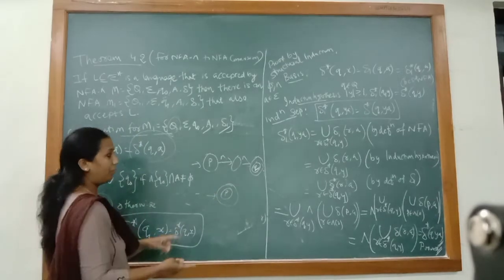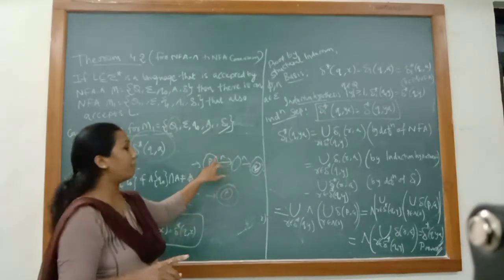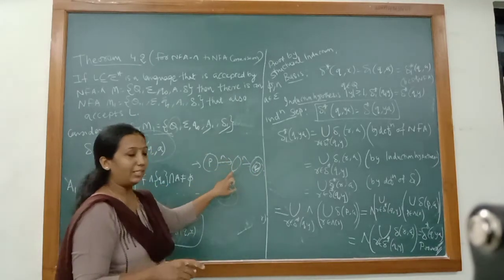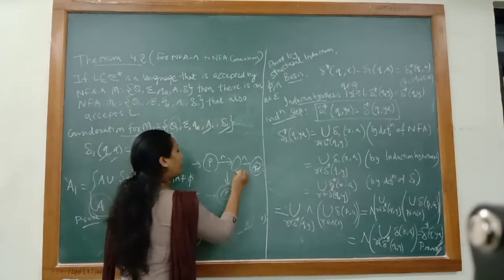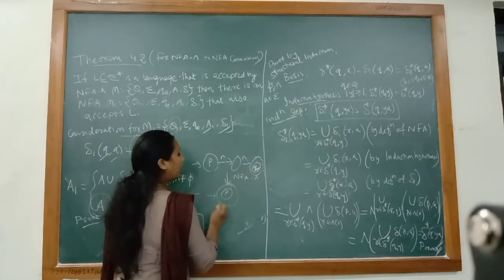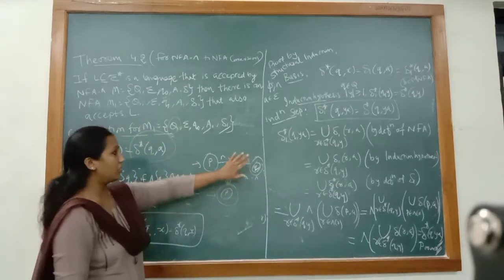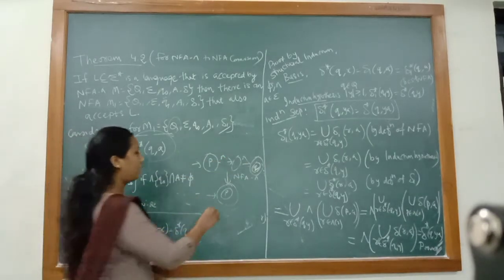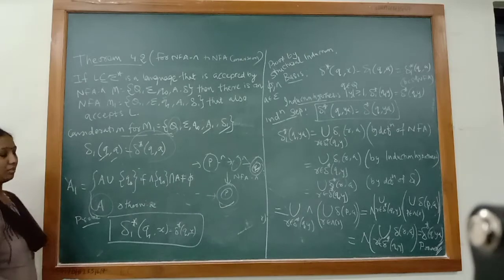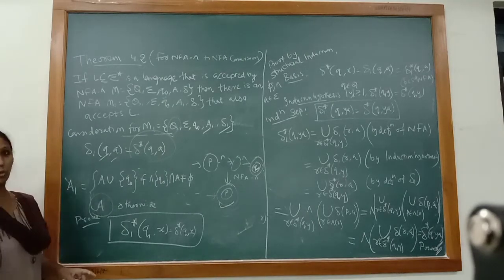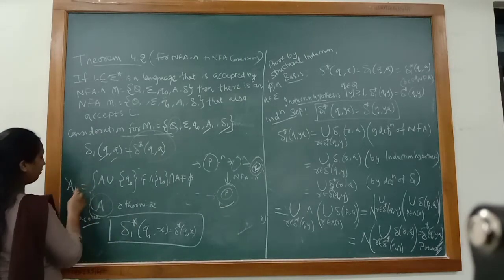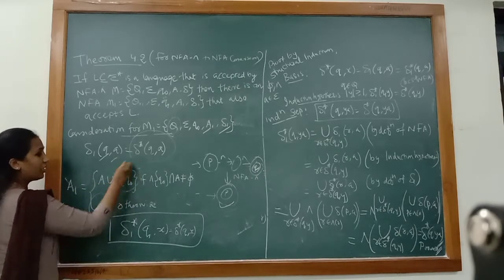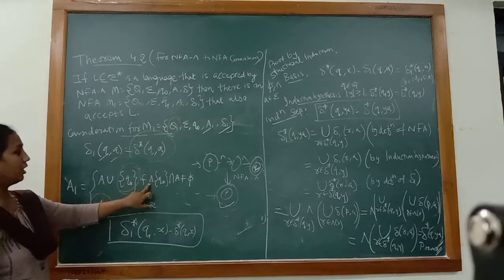Clear? Again I am repeating, when there is a null transition from initial state to final state through null, in that case when we are converting NFA null to NFA, we have to make initial state as a final state, because this null would be removed. So even the null string should be accepted, and hence we have to make the initial state as a final state along with the original final state. So that can be written as A1 is equals to A union Q0, in which case we have to include Q0 if null closure of Q0.